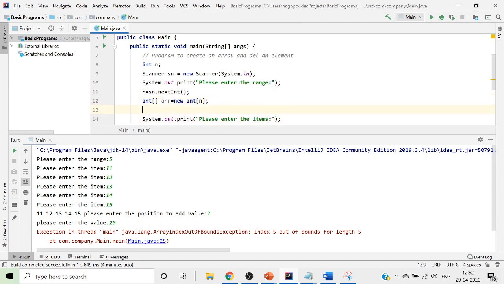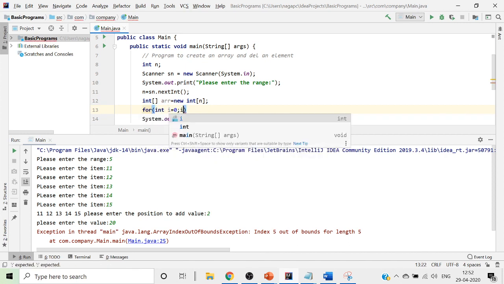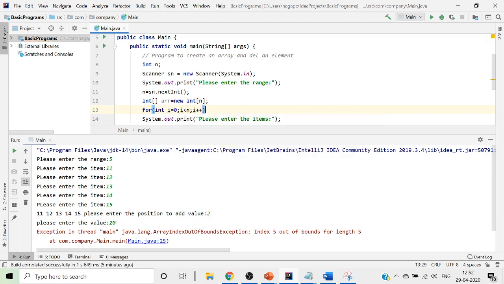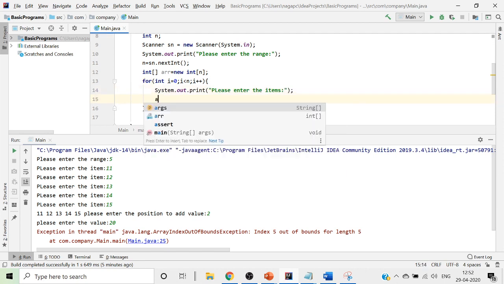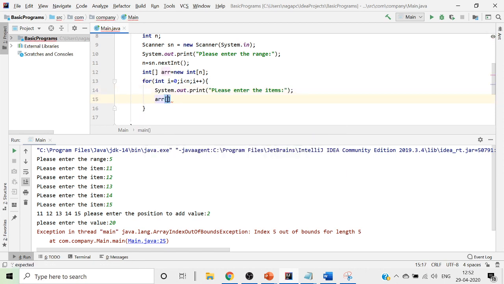So we will run the for loop as for (int i = 0; i < n; i++). This is how you've got your for loop. Now you put this into your for loop and then we try to read it: arr[i] equals sn.nextInt.